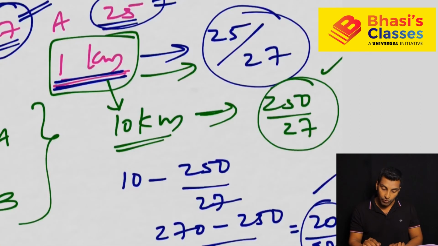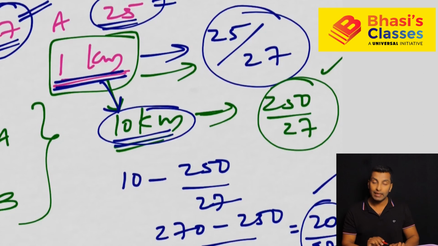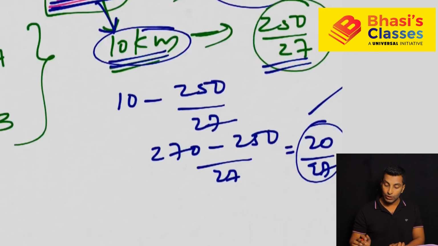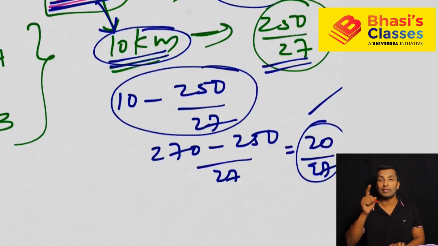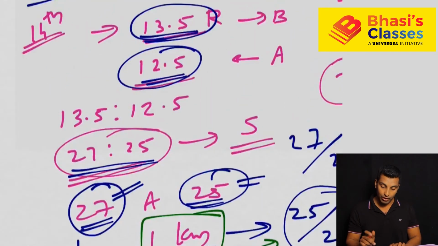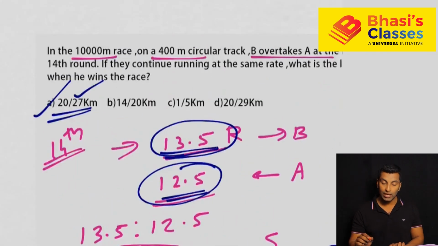Instead of 1, it is 10 kilometer. That is a race. So by the time he completes the 10 kilometer race, the other might have covered 250 by 27. They are asking about the lead. That means 10 kilometer minus whatever the second person covered. So the lead is 20 by 27 kilometer, and you can pick. See, this is a typical CAT question, and this is very easy to solve, right?